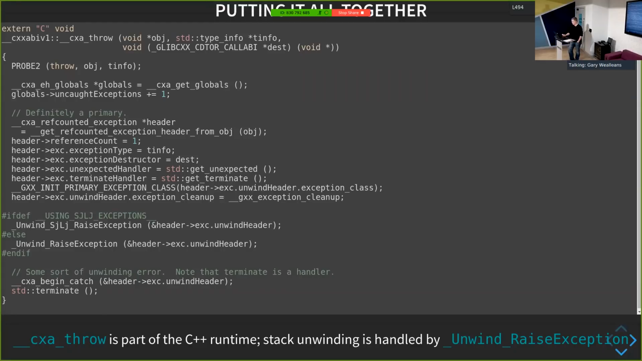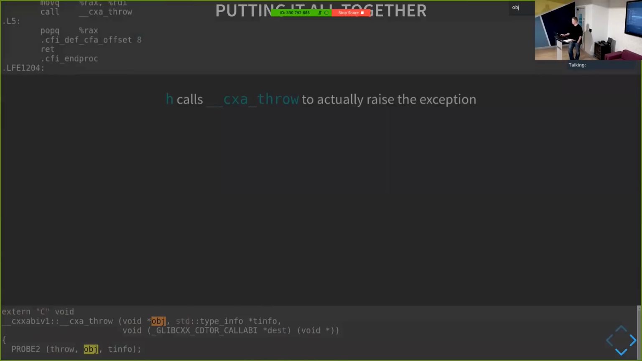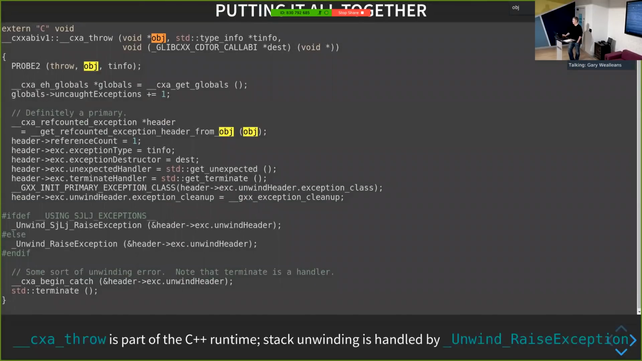Things like where are we going? We have the object itself, which gets stashed somewhere in here. The type info, same thing, it gets put into this exception type. And then we have a destructor, which is just a function to call to delete the object, which we could see previously. We'll go back to the previous slide. This is the destructor here. So this is one of the arguments to the CXA throw function. So now we have the object, its type, and how to destroy it. We need to pass the destructor dynamically because the object may not have a virtual destructor.